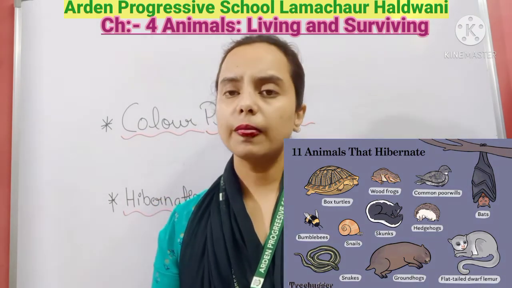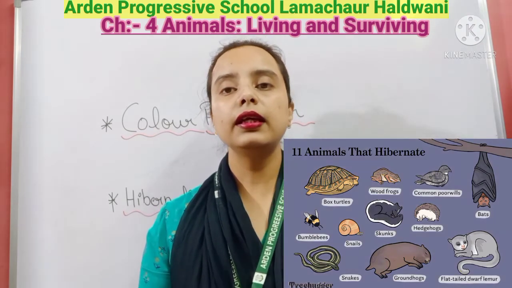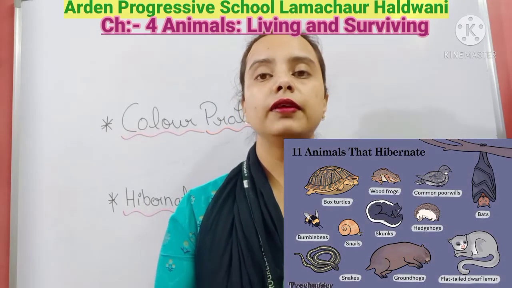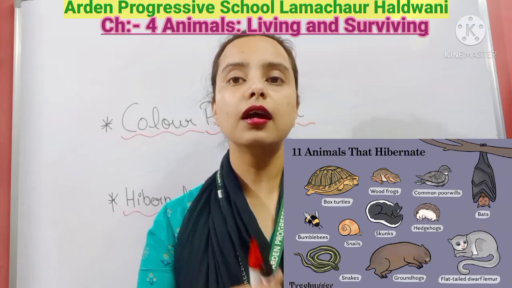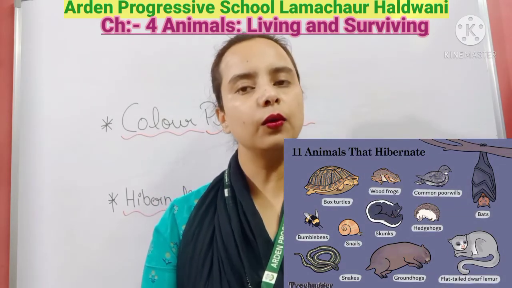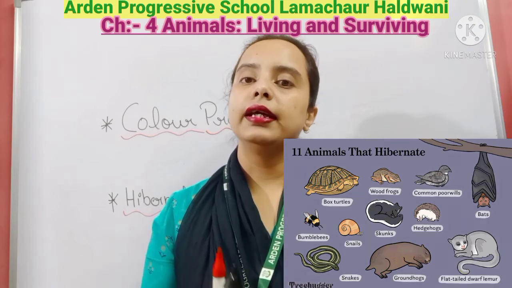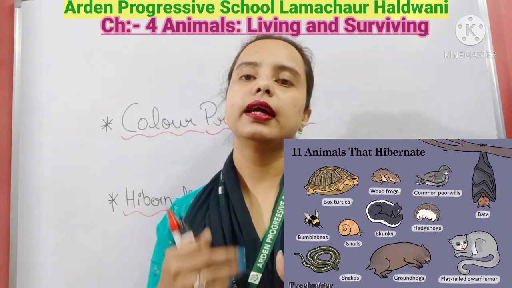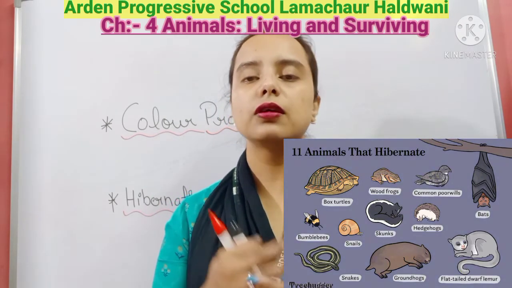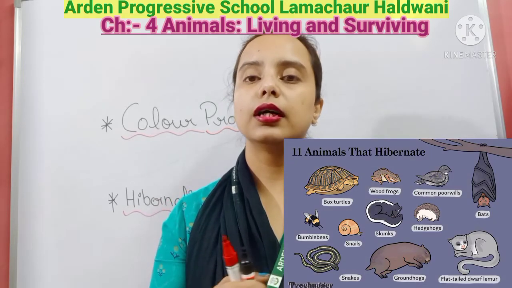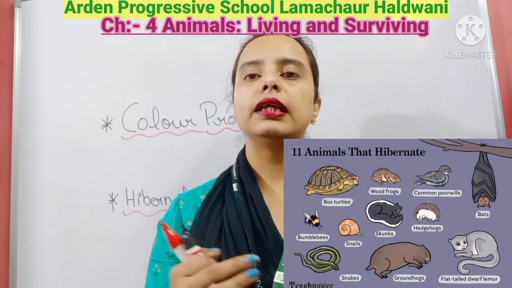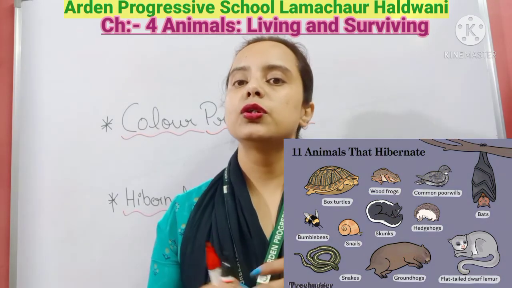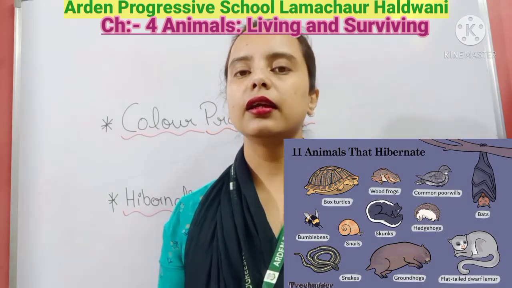Now when we talk about the aquatic animals, they have adapted themselves, meaning they have adapted gills instead of lungs, so that they can easily breathe in the water. Their bodies are scaly and slippery, so that they can easily swim. Under the water they have fins and tails also, which help them to swim. So these are the different shapes and bodies that they have adapted to survive in different climatic conditions.